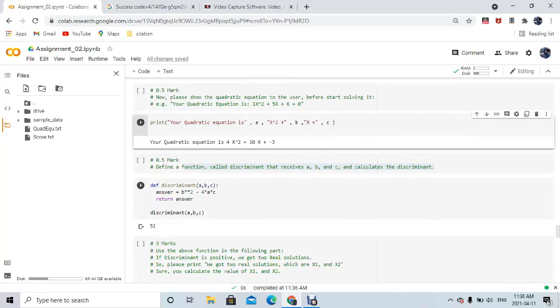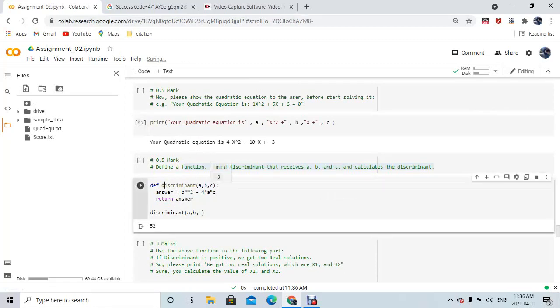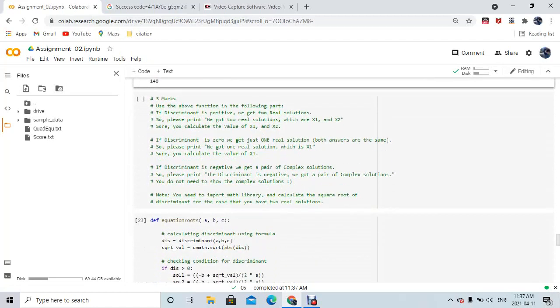Now we are going to define a function which says discriminant, and it will calculate b square minus 4ac. So I define discriminant as a function, and I pass a, b and c as parameters. After that I'm going to calculate b square minus 4ac and store it in one of the variables which says answer, and I'm going to return answer, and let's see if it's gonna work or not. So yeah, it works perfectly fine. It says 148 as an answer, which is good.